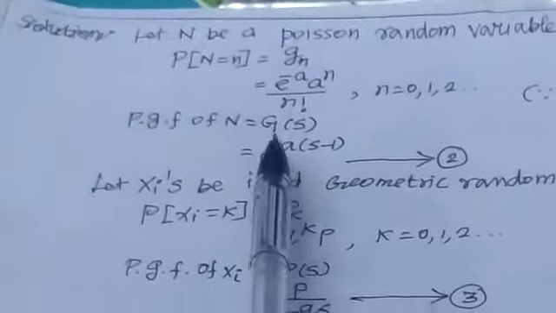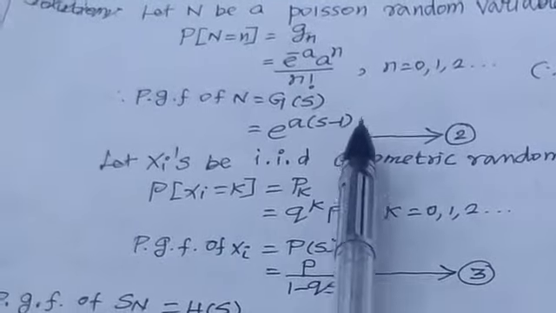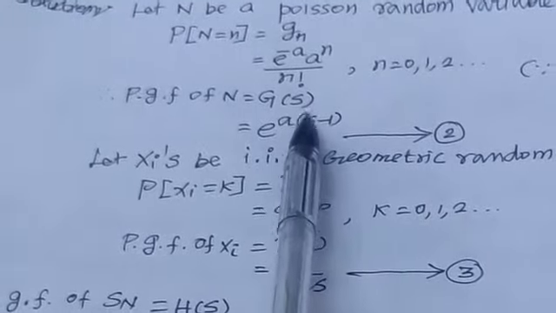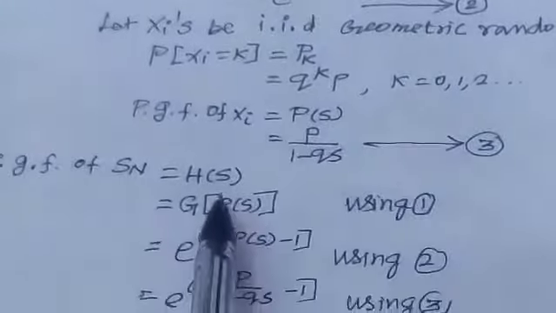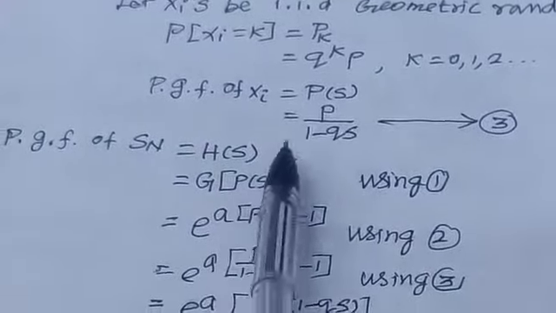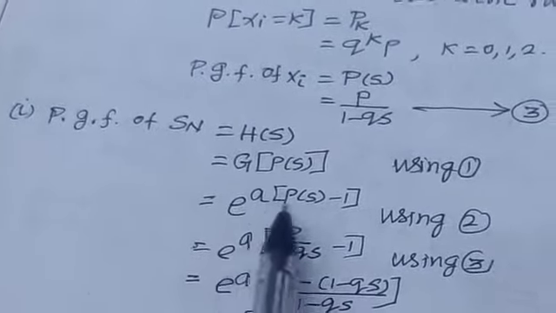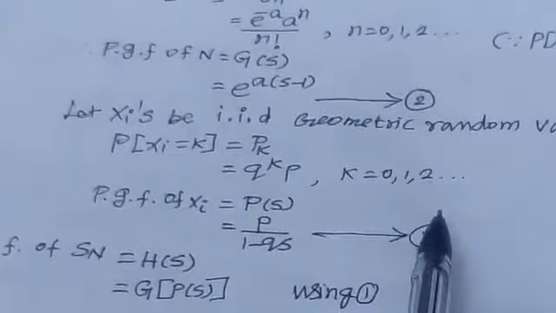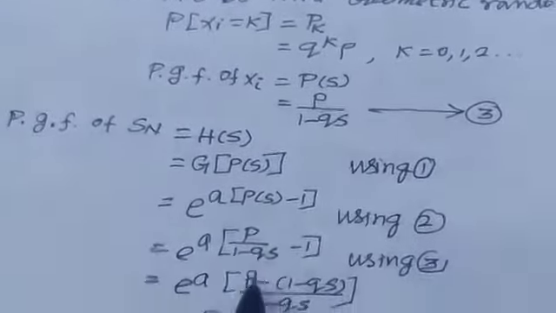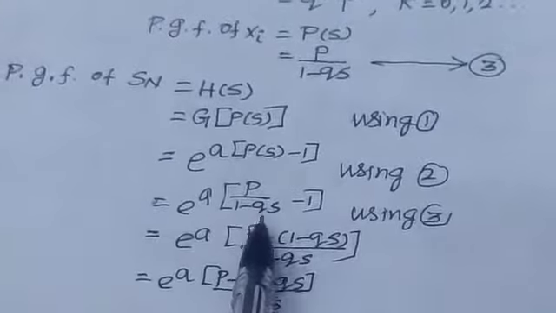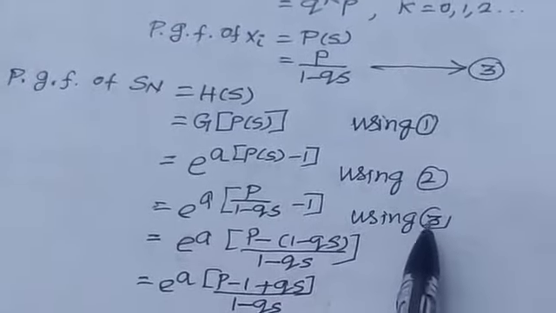By our definition, G(s) is e power a into (s minus 1). Here, in the place of s, you substitute P(s). Therefore this term equals e power a into (P(s) minus 1), using 2. Using 3, the P(s) value is p by 1 minus qs.